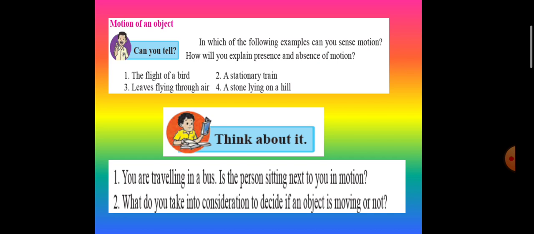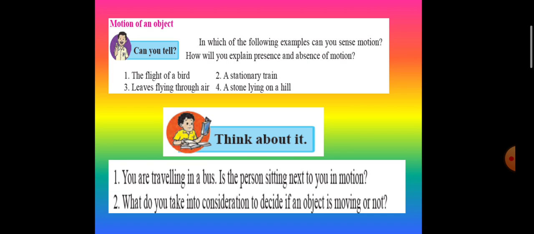And how will you explain the presence and absence of motion? The four examples are the flight of a bird, a stationary train, leaves flying through air, a stone lying on a hill. Amongst the given examples, motions that can be sensed by a stationary observer are the flight of a bird and leaves flying through air. A body is said to be in motion if it changes its position with respect to its surroundings.